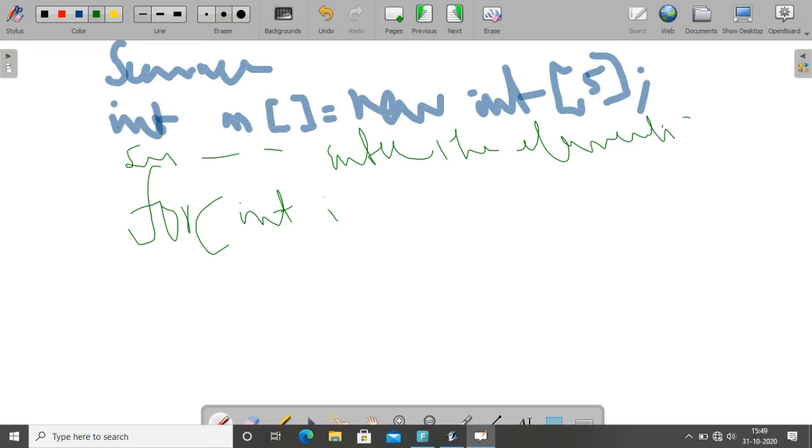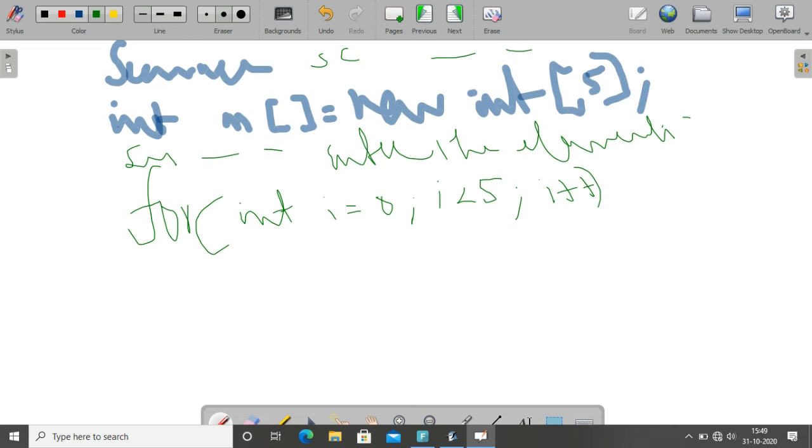It has to start from the first index position to the last index position, and it should read all the elements. Means we have to use this particular loop concept. So I equal to 0, I less than 5, from 0 to 4th position, I plus plus. So what is the statement you are using to read an integer element?